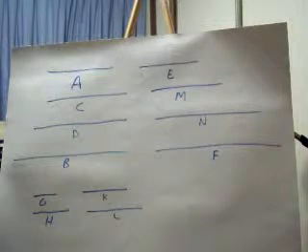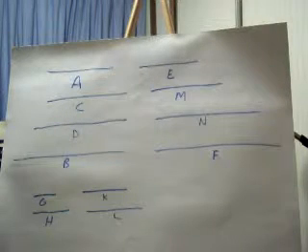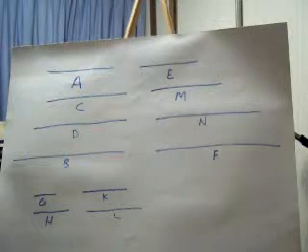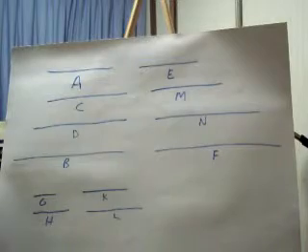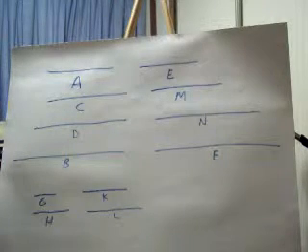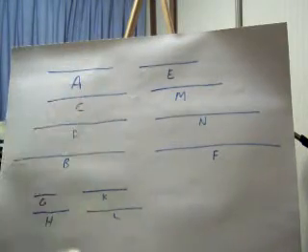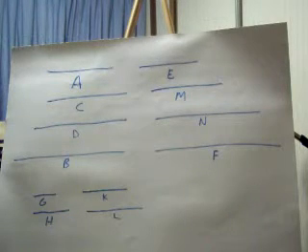But A, C, D, and B are in a continued proportion, which we talked about in the previous video. Therefore, E, M, N, and F are also in a continued proportion. Therefore, as many numbers as have fallen between A and B in continued proportion with them, so many numbers have also fallen between E and F in continued proportion. Well, we had 2 numbers fall between A and B, and so we also had 2 numbers fall between E and F. And that's your proof.